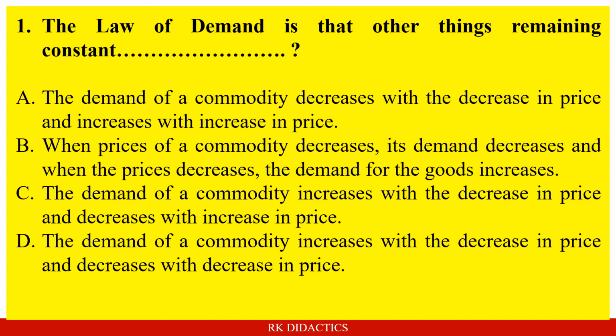Let us discuss some questions on the basis of previous discussion. Question 1: the law of demand is that, other things remaining constant. Option A, the demand of a commodity decreases with the decrease in price and increases with the increase in price. Option B, when the price of a commodity decreases, its demand decreases, and when the price decreases, the demand for the goods increases.